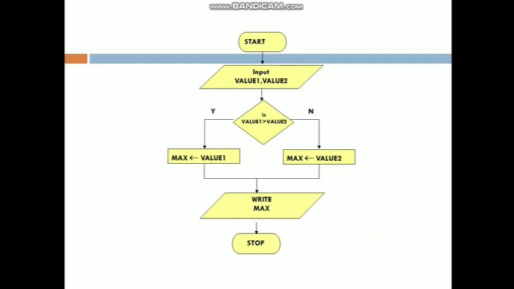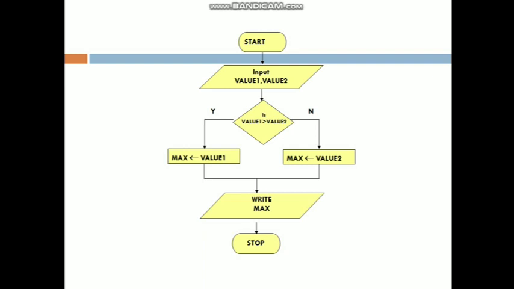Let us see another example of a flowchart. Here I am using some conditions to introduce some of the notations. In the same way we have start, and a parallelogram for input. How many inputs are we taking? Value 1 and value 2. Now there is a diamond shape, that is a rhombus symbol. We have one condition. You can use "if" or you can use "is"; grammatically both are correct. So: is value 1 greater than value 2?